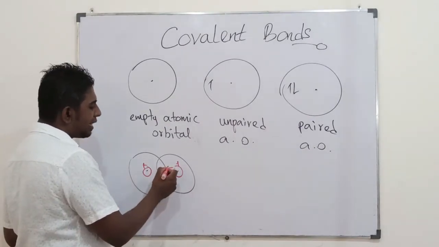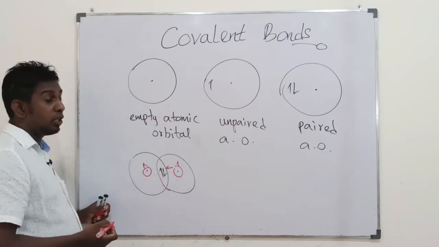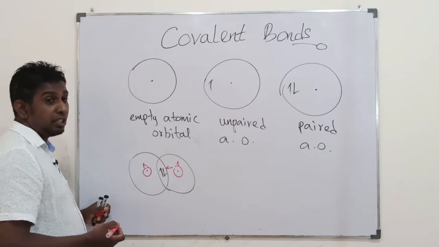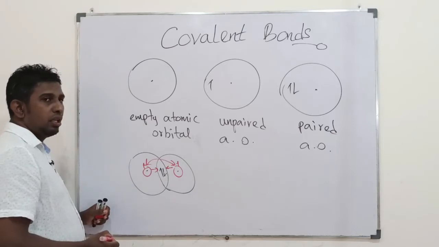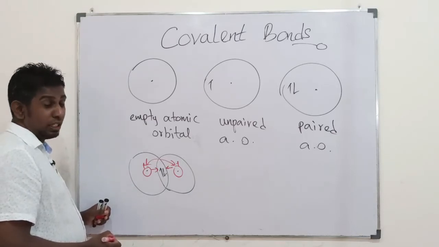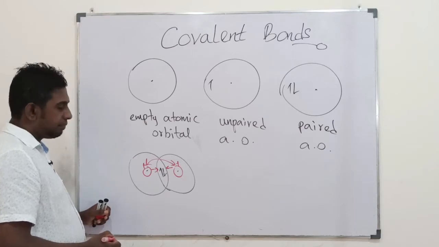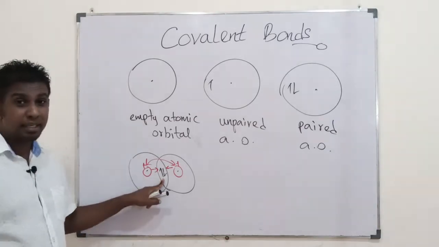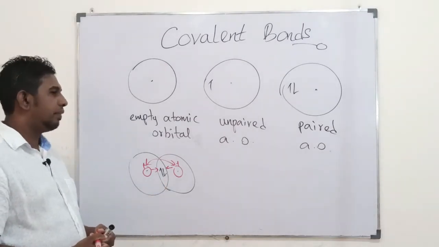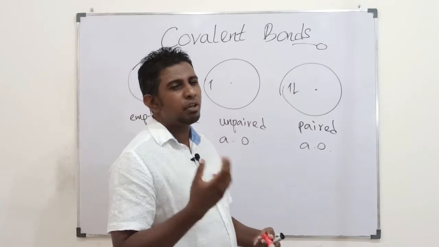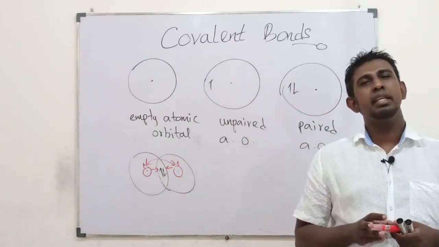There would be an attraction evolved between the electron cloud in the molecular orbital and the positive charge in the nucleus. Here also there would be a repulsion evolved between like charges, the positive charges in the nuclei. Then there will be another repulsion that could evolve between those electrons in the molecular orbitals. So with an increase in the number of electrons in molecular orbitals, electron repulsion would increase.